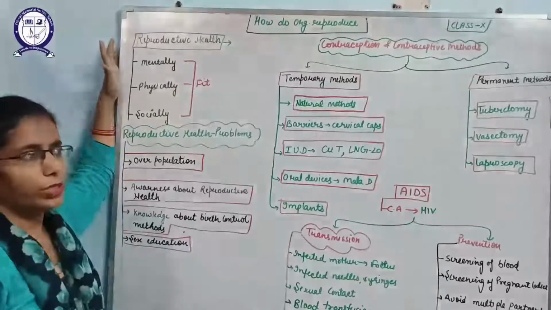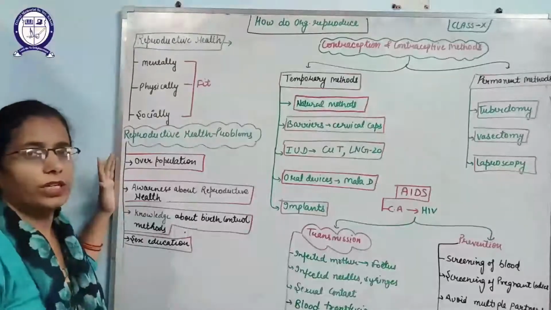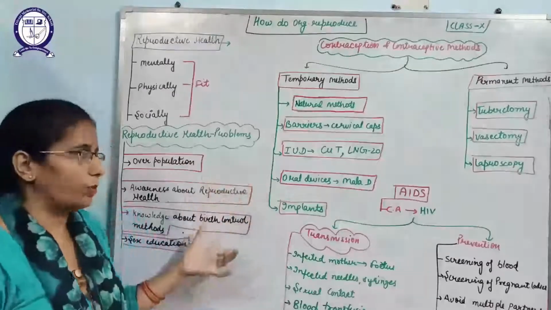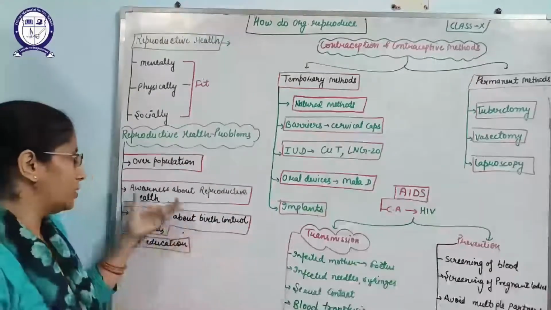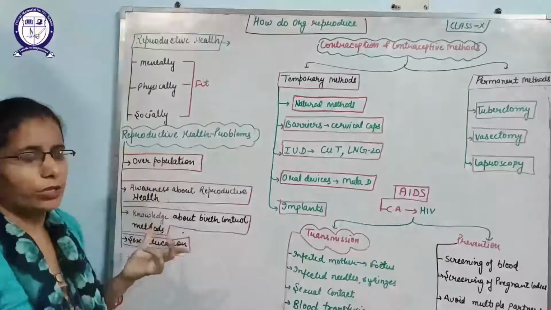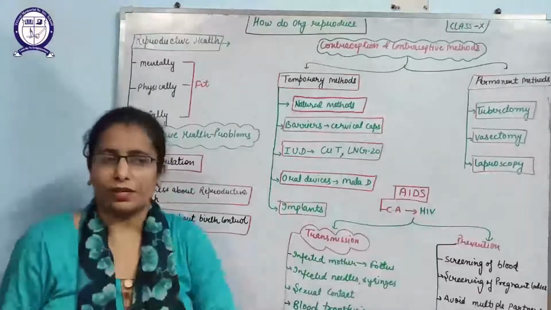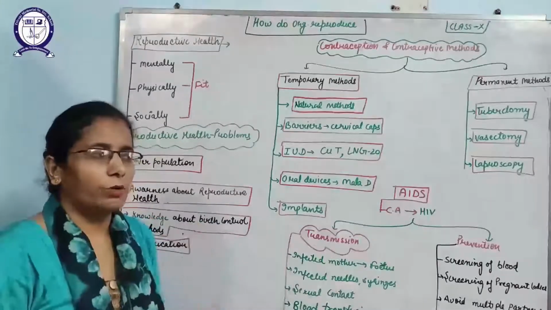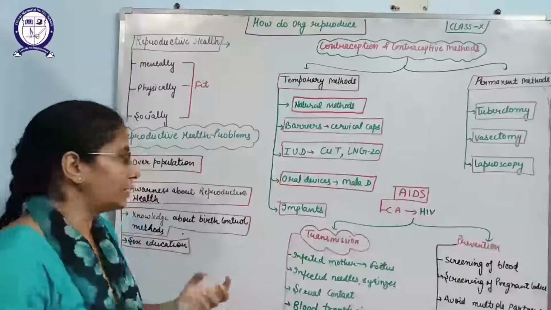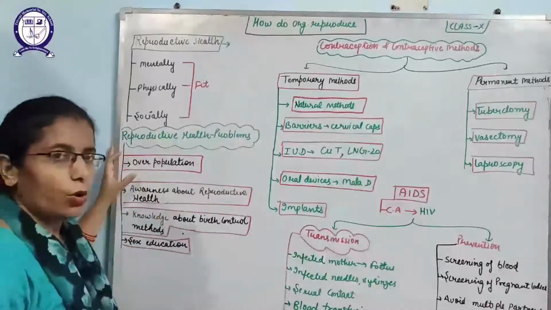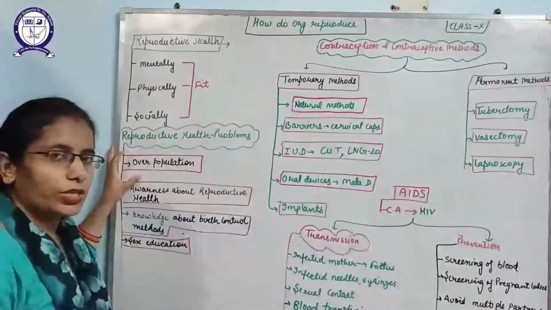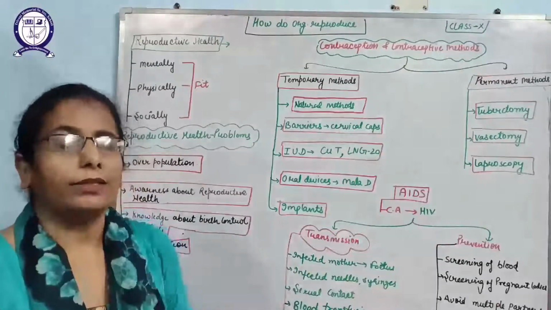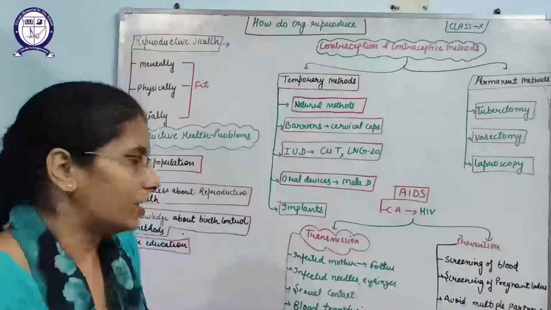But there are so many issues that are related to reproductive health. So I have considered here reproductive health problems. What are these problems that you need to be aware of at this time? First is overpopulation. If you are not aware about reproductive health and do not know the consequences, it leads to overpopulation. Day by day the population is increasing, and that is creating problems in employment, food and energy sectors also.